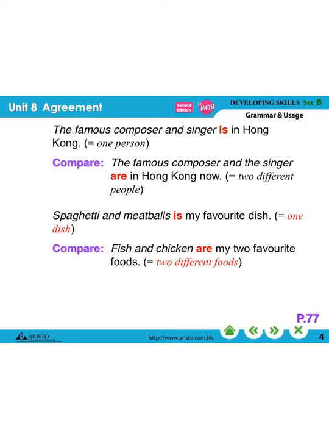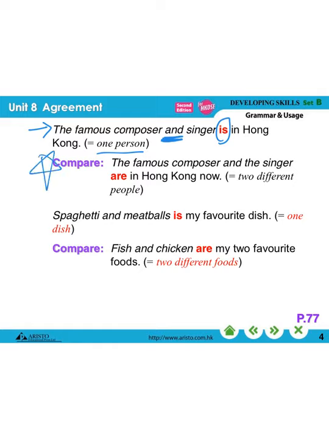Let's look at the example. The first example: "The famous composer and singer is in Hong Kong." So why do we use a singular verb here? Because I am talking about the same person. And this person is a composer and at the same time a singer. He has got 2 roles. We are talking about one person.